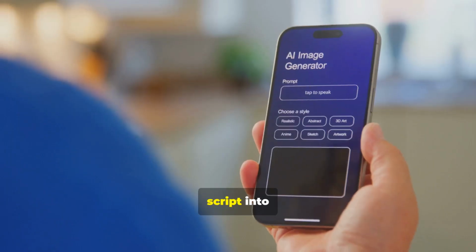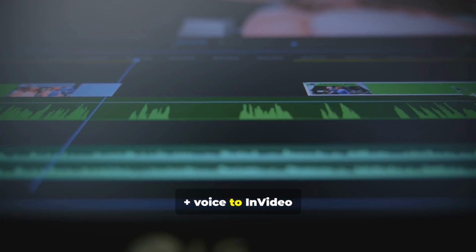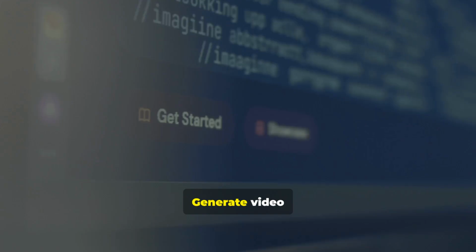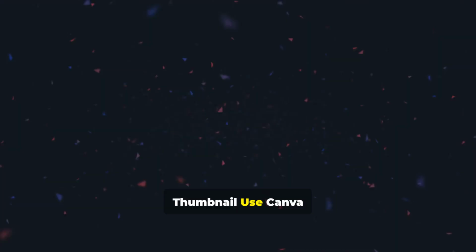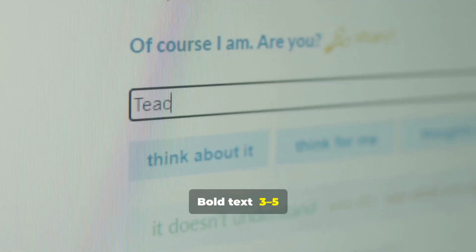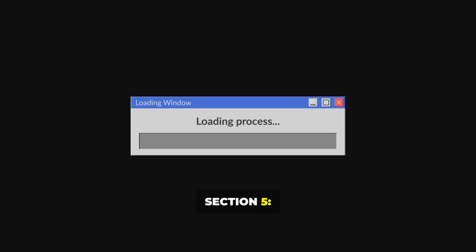Step 3. Create AI voiceover. Paste script into ElevenLabs. Choose a natural-sounding voice. Export audio. Step 4. Create the video. Upload script plus voice to InVideo AI. Select visuals. Generate video automatically. Step 5. Design the thumbnail. Use Canva. Bold text, 3 to 5 words. High contrast colors.